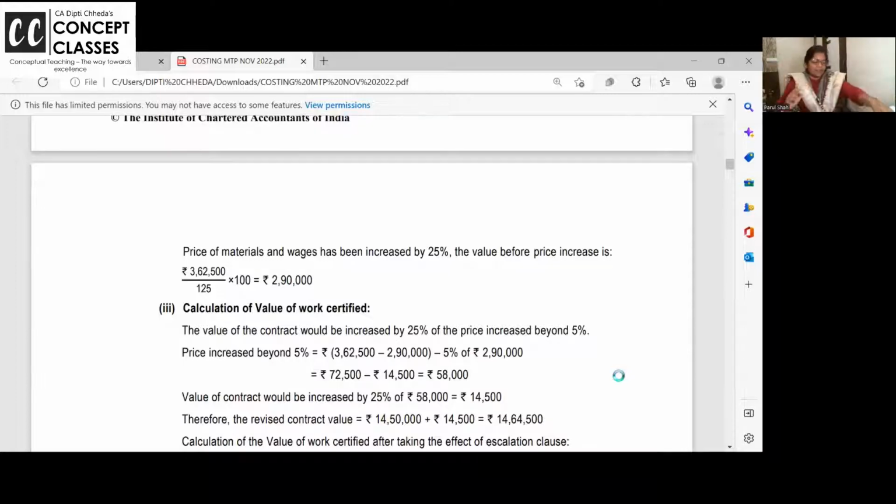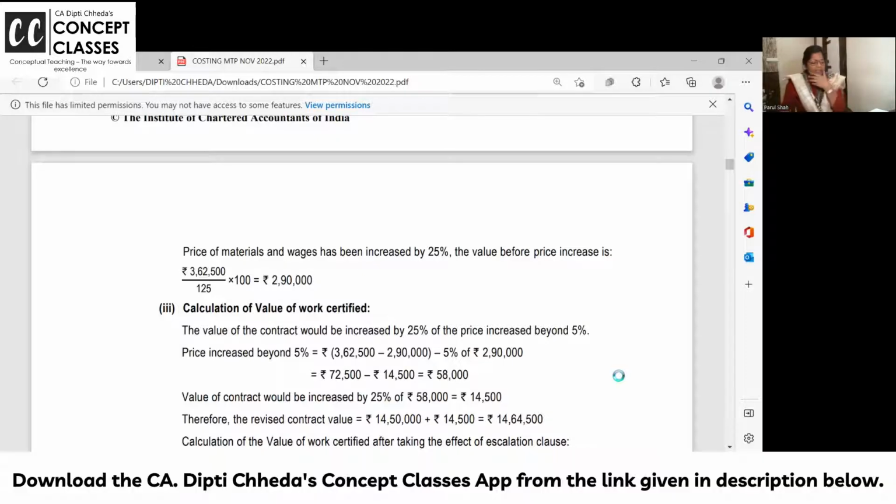Actual increased cost. I feel they can ask you escalation clause, like last May exam also. Study material में एक problem है escalation clause का, which emphasizes that only if there is a change in the price, they will cover it. If there is a change in the quantity, we decided standard 10 bags of cement will be used, actual 12 bags. Will the contractee bear for it? Answer is no. Quantity change, the contractee will not bear. Sure. Now, let us check this.